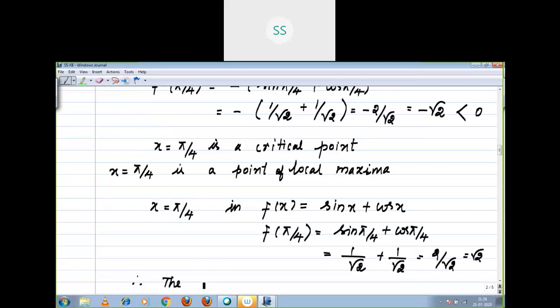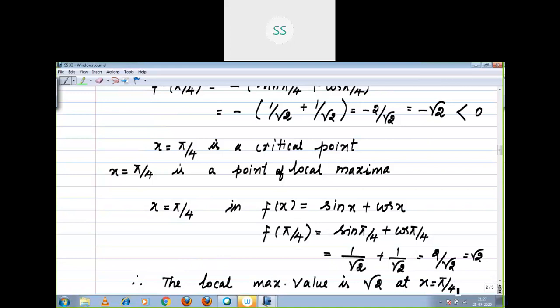Therefore, the local maximum value is root 2 at x is equal to pi by 4. I hope you people understood, right?